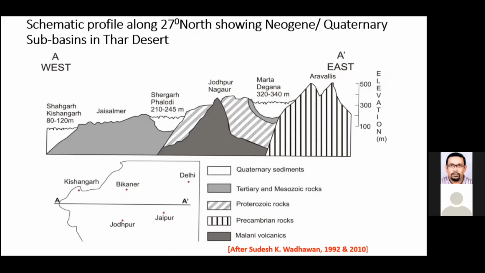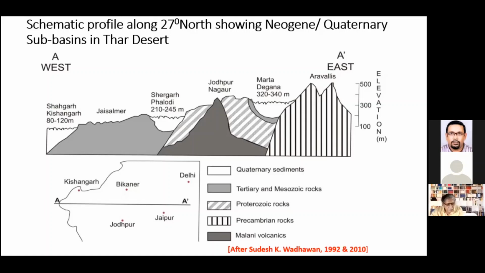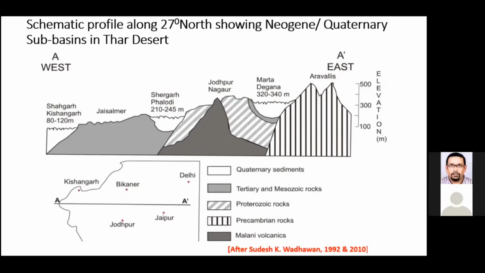We have Proterozoic rocks, the Trans-Vindhyans, that is the Marwar supergroup of rocks, the Jodhpur and Nagaur groups, exposed here. And we have the Malani rocks, which are much older, and they also form a number of rocky outcrops within this rocky patch. Around Jodhpur, we have very nice outcrops, and two major National Geological Monuments are also identified in this area.